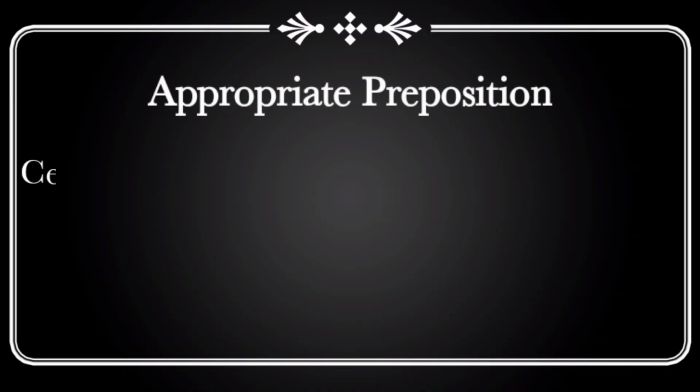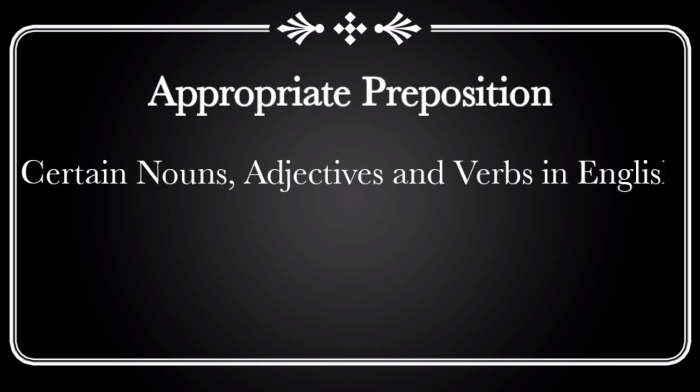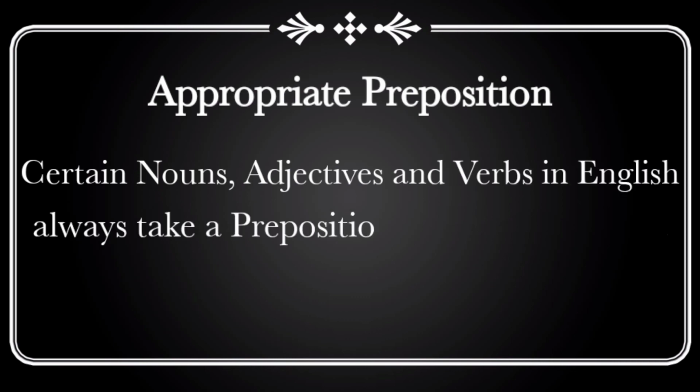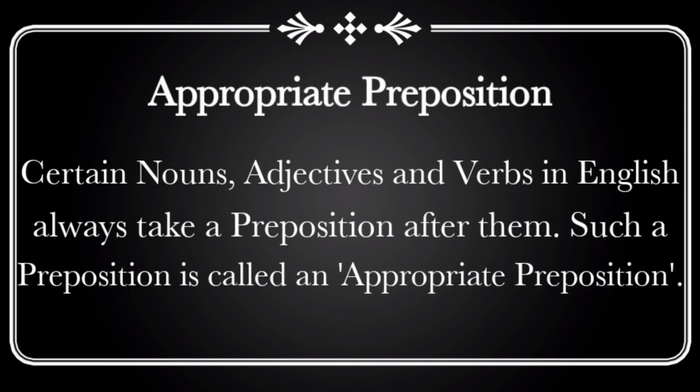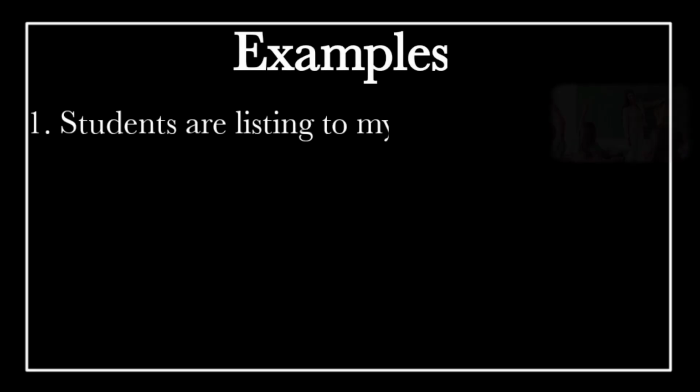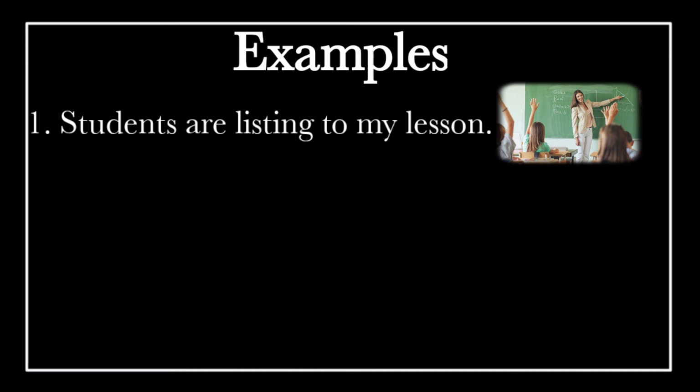Appropriate preposition. Certain nouns, adjectives and verbs in English always take a preposition after them. Such a preposition is called an appropriate preposition. For example: students are listening to my lesson. In this sentence, to is a simple preposition, but after listening we should use to. So it is giving the appropriate meaning. So these types of prepositions are called appropriate prepositions.